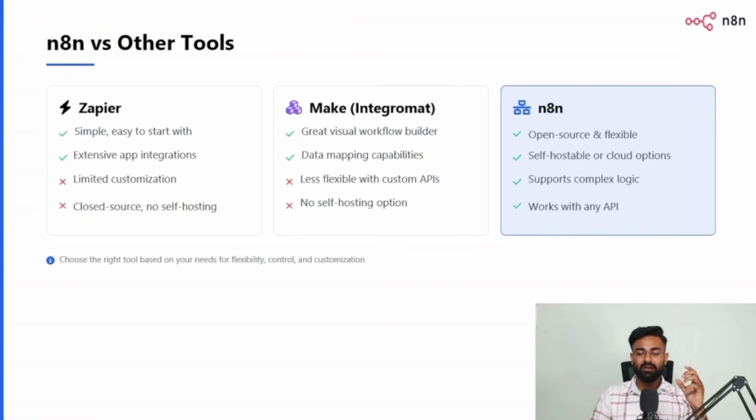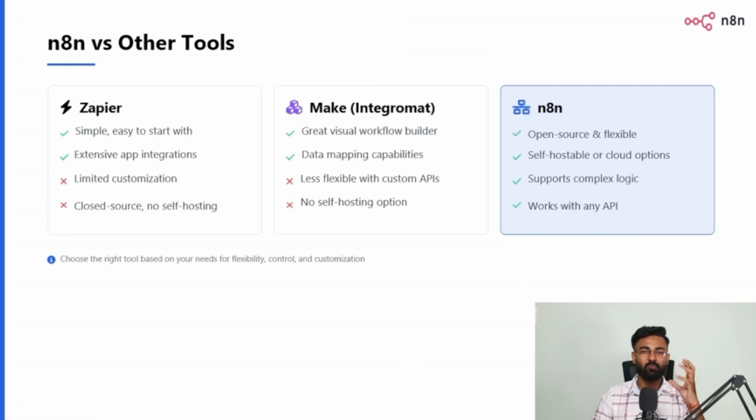Make.com, of course, has a great visual workflow builder. This was the go-to tool before n8n came into play, and it has data mapping capabilities. The one thing I have experienced with Make is that it does not have native AI elements as strong as n8n. You'll eventually get what I mean by native AI elements. Basically it means the bringing in of LLMs, those OpenAI, ChatGPTs, DeepSeek, and all.